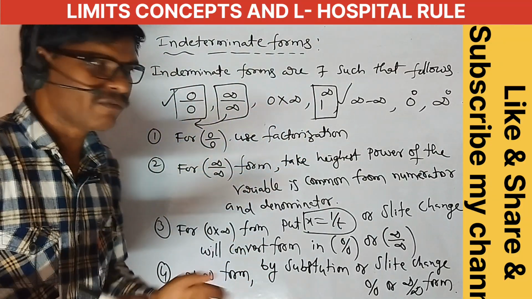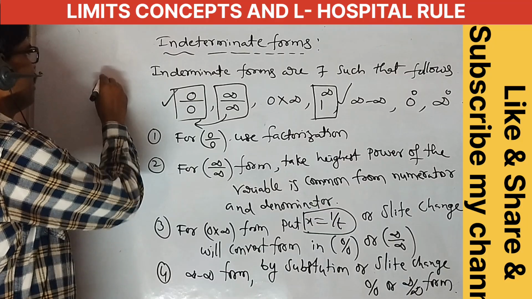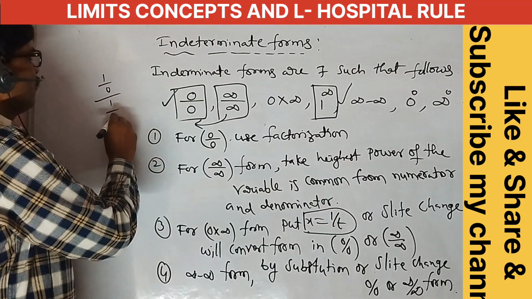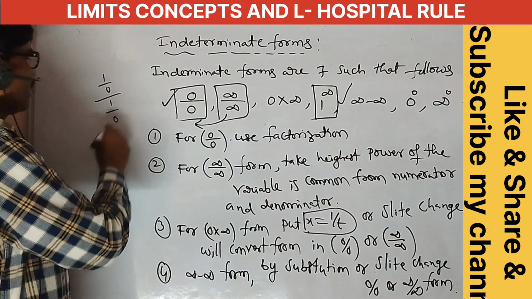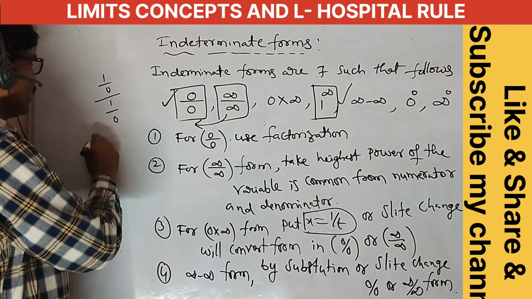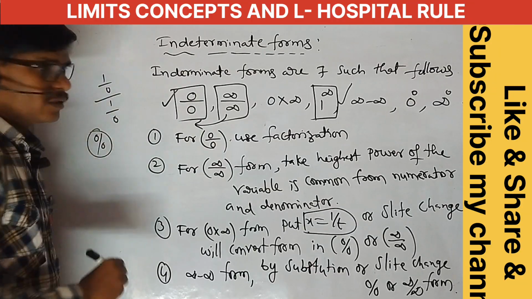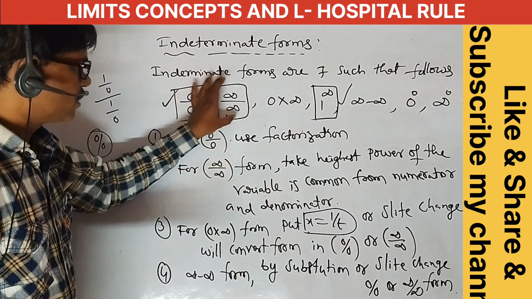Infinity by infinity is also converted: what is infinity by infinity? 1 by 0 by 1 by 0. Okay, both are multiplied and reciprocal, right? This is also 0 by 0 form. This is also 0 by 0 form.